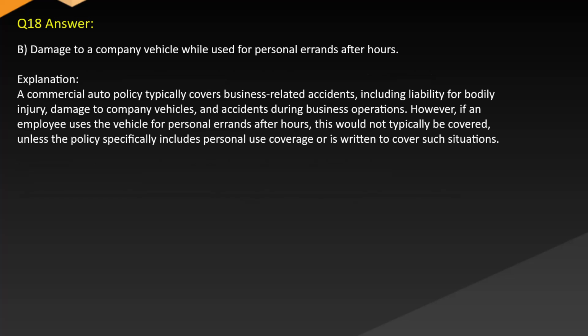Answer: B. Damage to a company vehicle while used for personal errands after hours. Explanation: a commercial auto policy typically covers business-related accidents, including liability for bodily injury, damage to company vehicles, and accidents during business operations. However, if an employee uses the vehicle for personal errands after hours, this would not typically be covered unless the policy specifically includes personal use coverage or is written to cover such situations.